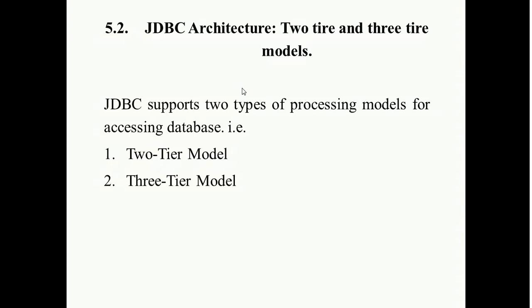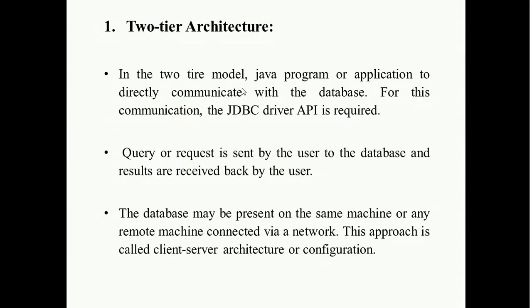JDBC supports two types of processing models for accessing the database. The first one is the 2-tier model, and the second is the 3-tier model. First, see the 2-tier model or 2-tier architecture. In the 2-tier architecture, the Java program or application directly communicates with the database, and for this communication the JDBC driver API is required. So in the 2-tier, the connection with the database is direct. So a Java application or program can directly communicate with the database.